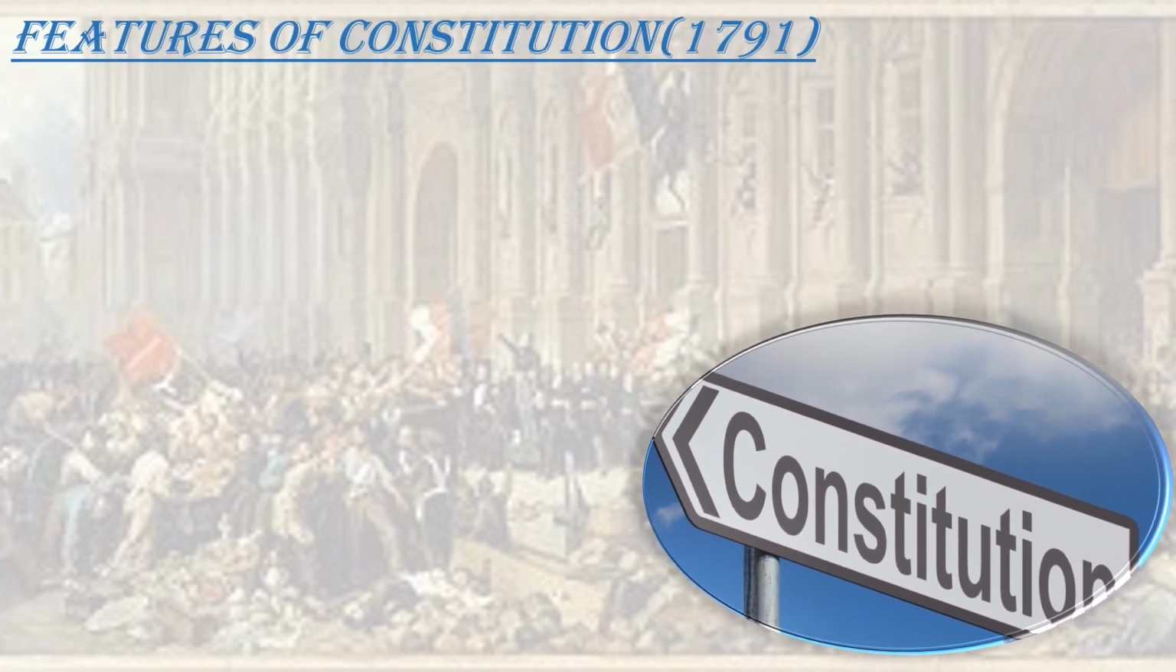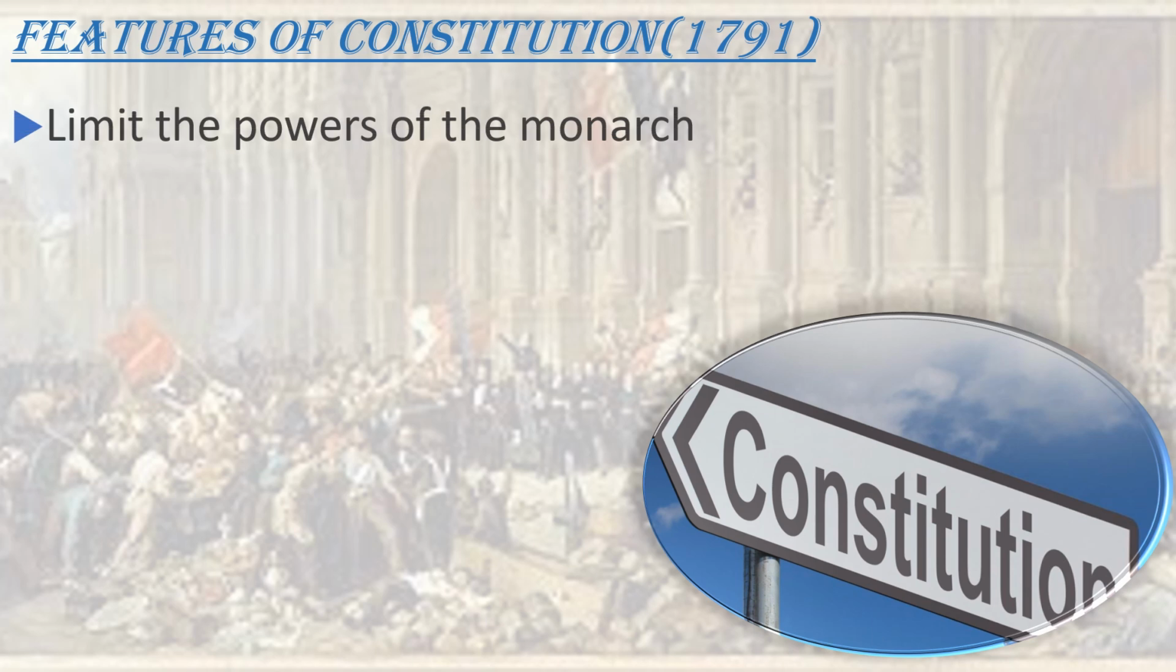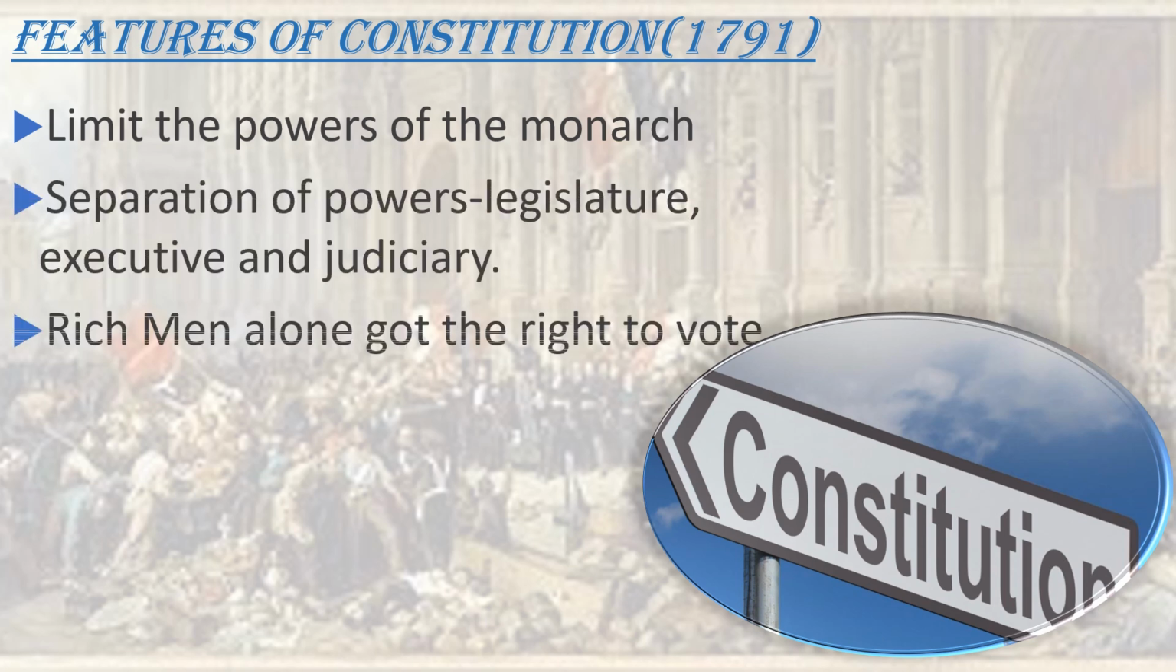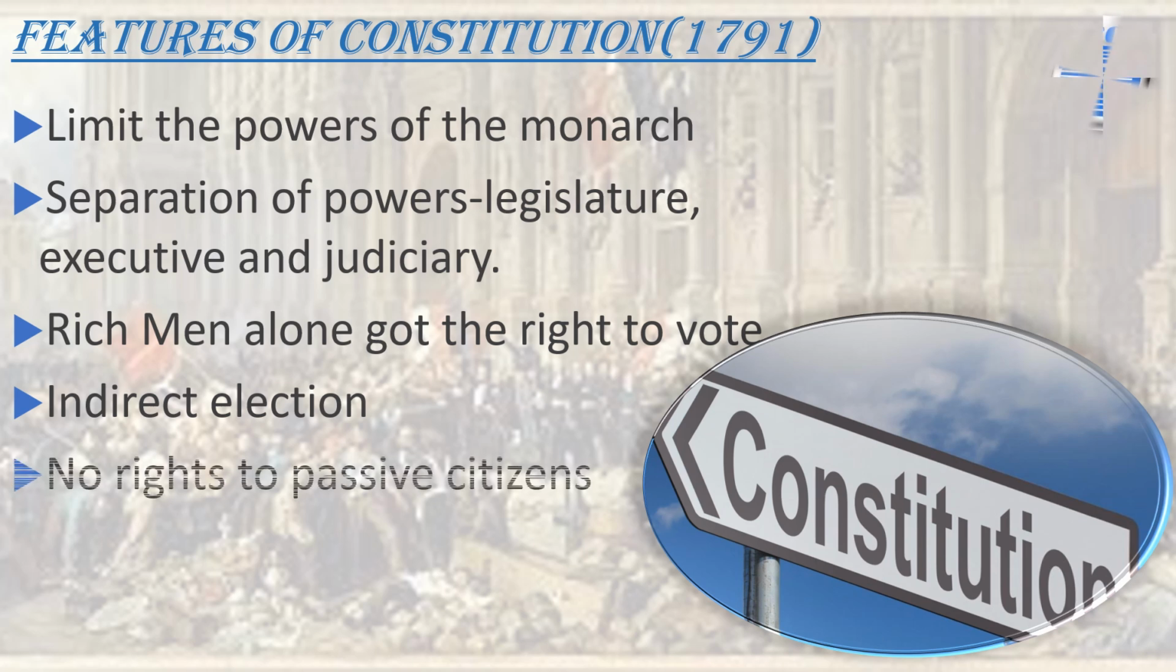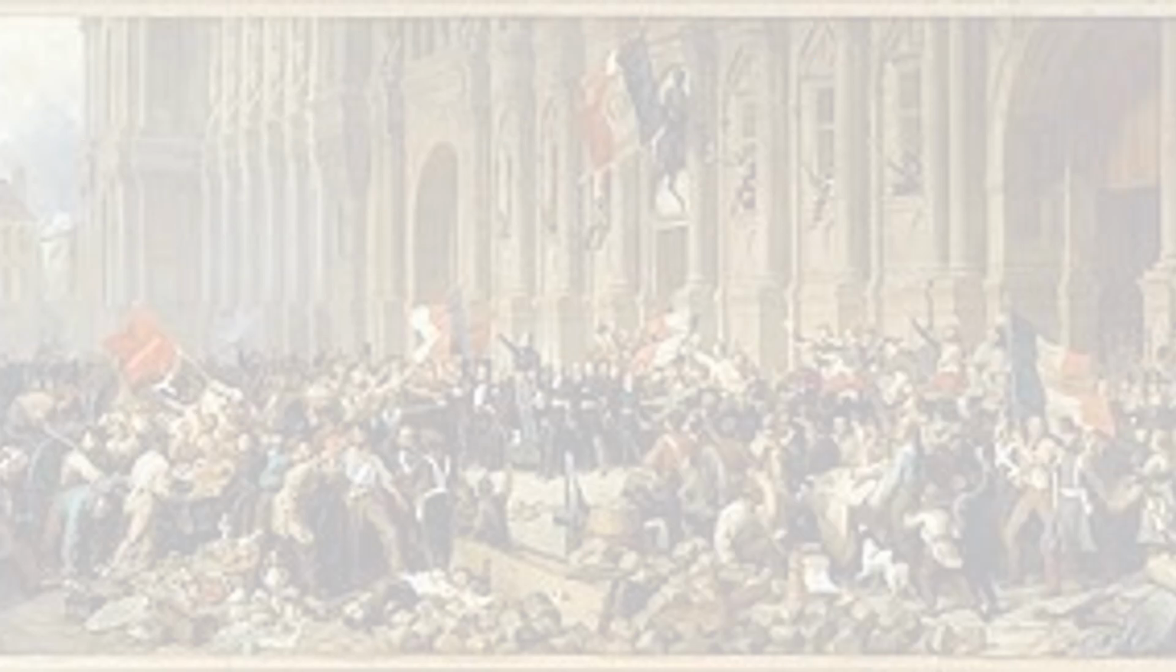Here, the features of the Constitution we are going to discuss. The National Assembly was elected by a group of electors who were chosen by active citizens. Active citizens comprised only men about 25 years of age who paid taxes. The remaining men and women were called passive citizens, who had no voting rights.